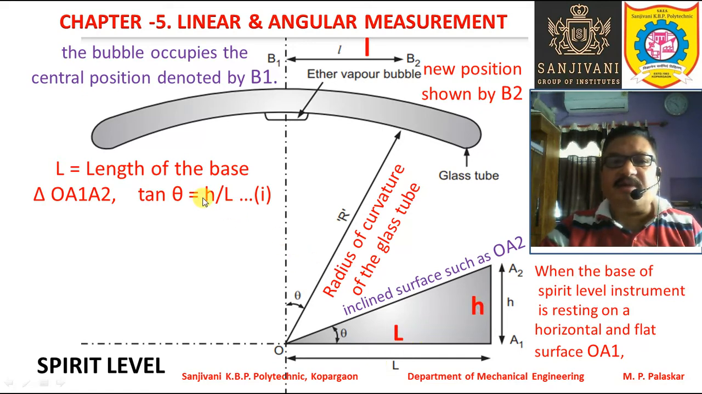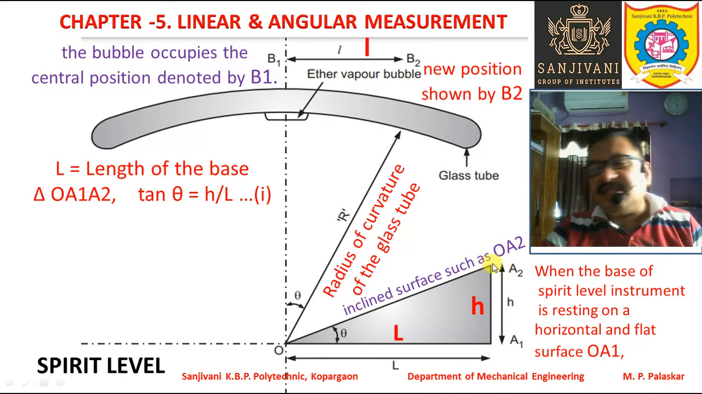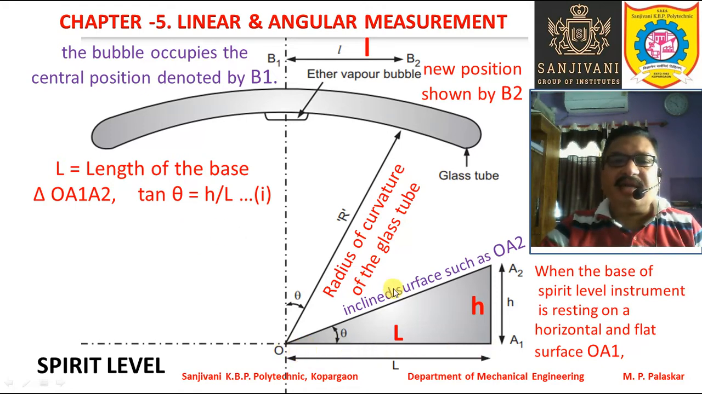So what is this small h? Small h is the difference in the height of the two ends of the glass tube, and L is the length of the base of the glass tube, right? So tan theta is equal to small h upon capital L. Now come to the triangle OB1B2. According to this triangle, tan theta is equal to small l upon capital R, right?